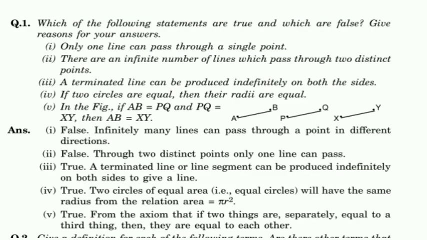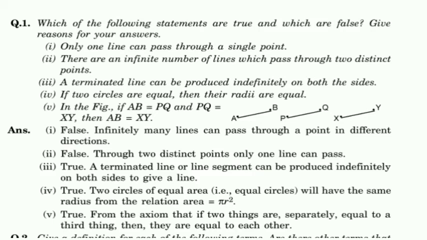In the first one, only one line can pass through a single point. It is false, because infinitely many lines can pass through a point in different directions. So we can draw many lines here. Next, the second one: there are an infinite number of lines which pass through two distinct points. It is also false. Through two distinct points, only one line can pass. Next, the third one: a terminated line can be produced indefinitely on both sides.